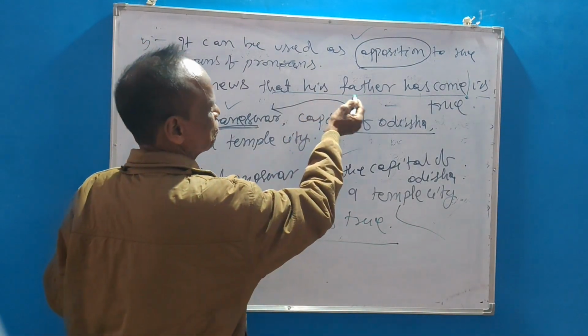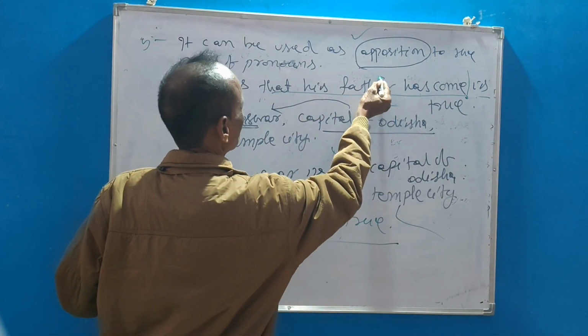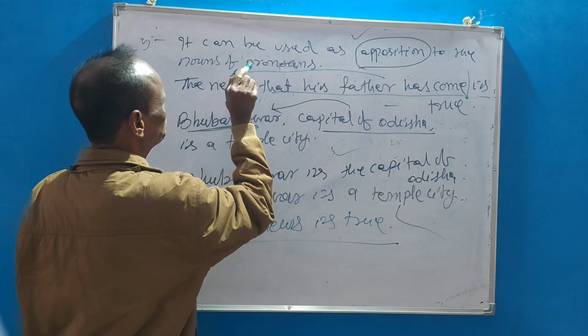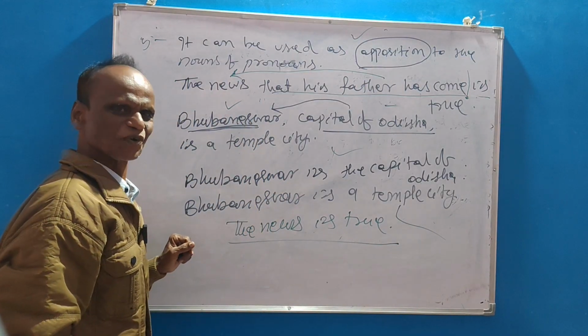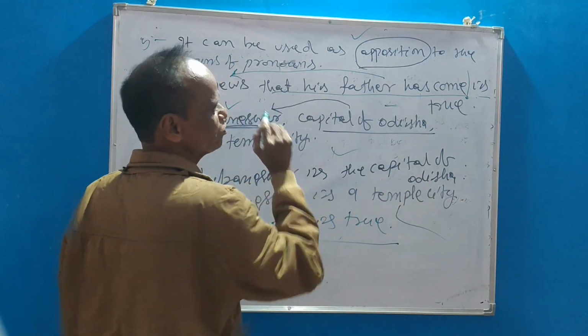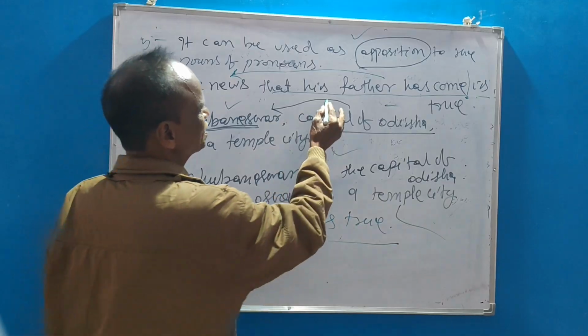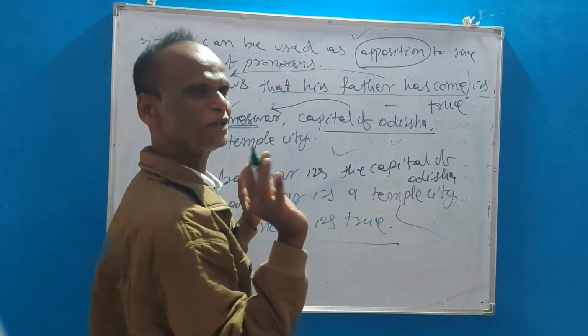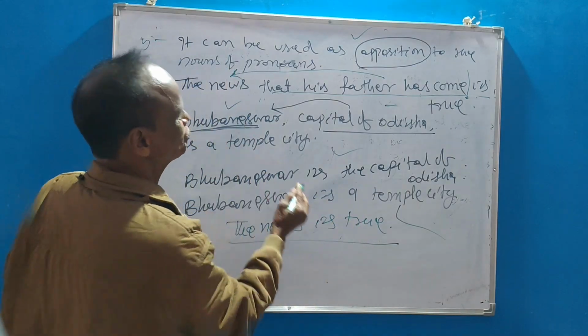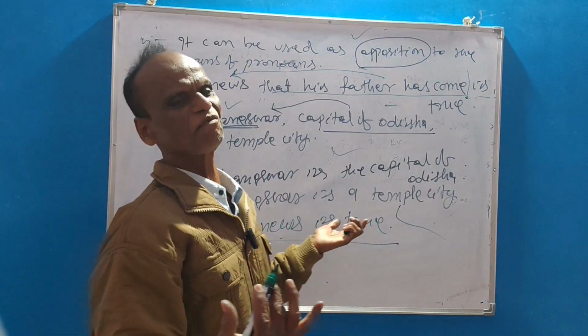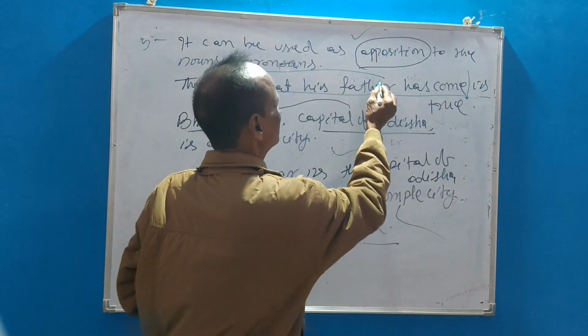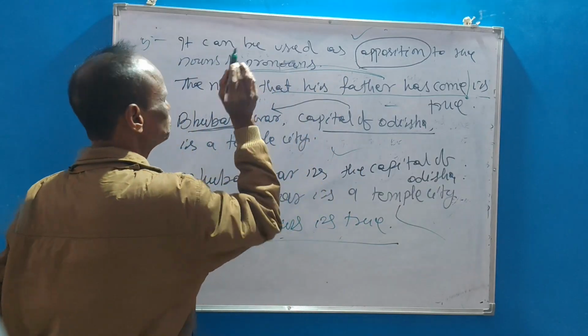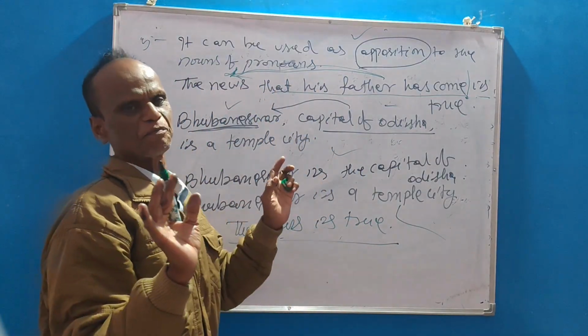Because his father has come is in apposition to the news. Okay? Apposition to the news. If you omit his father has come, the news is true, a complete sentence. If you omit the news is true, his father has come, a complete sentence. So, it is apposition to the news. It is a very important point. Okay?